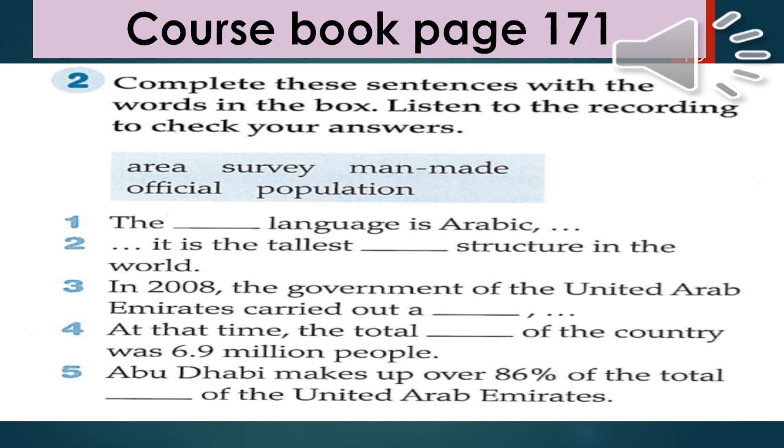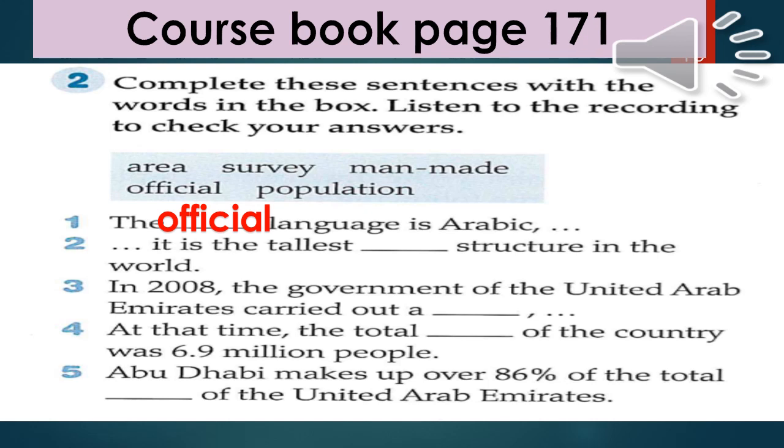Okay, everyone, after listening to this piece of information about UAE, we need now to complete the sentences. So let's check together. Number one, the language is Arabic. It means people speak Arabic in UAE. This is the formal language. So we call it what? Official. Well done. Official language is Arabic. If you go to Britain, what's the official language in Britain? Is it Arabic or English? It's English. People speak English there. So this is official language.